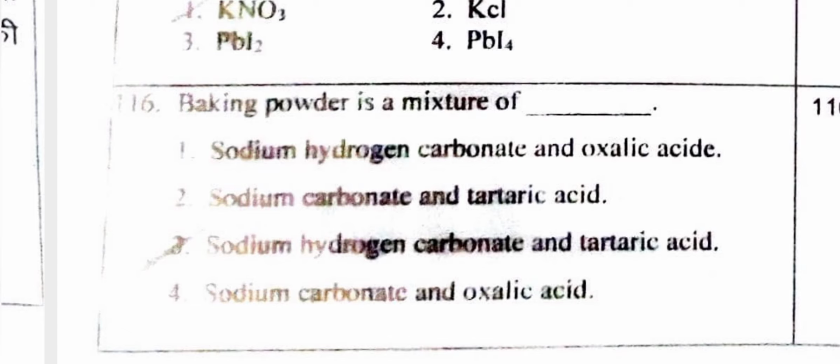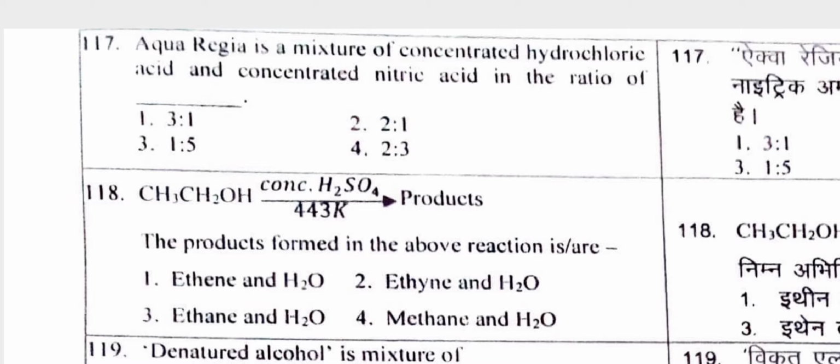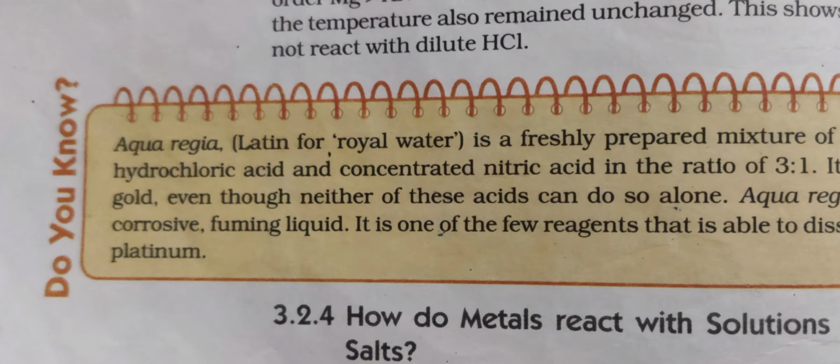Aqua regia is a mixture of concentrated HCl and concentrated HNO3 in the ratio of, the answer is 3:1. That is the first option is the correct one. And this question is taken from the third chapter, what happens when a metal reacts with an acid.